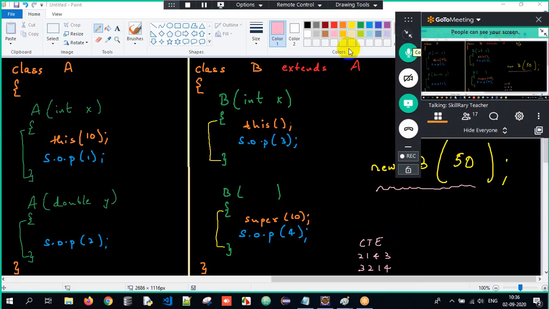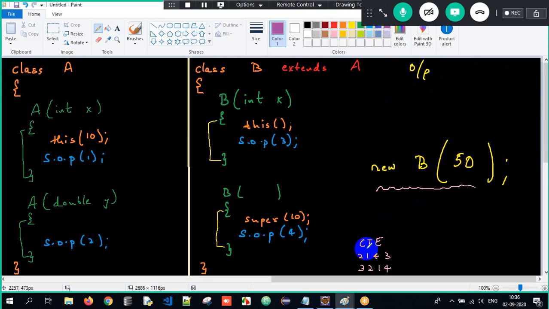First of all, compile time error won't be there. The reason is because I told sir superclass constructor parameters I want to invoke explicitly. I'm invoking it. No, I cannot invoke both the constructors at the same time. Now here rule number one, sir. You are creating an object. There's no main method. So ignore. I'm just doing the high level view. Don't tell sir no main method. I was just talking about the overview.